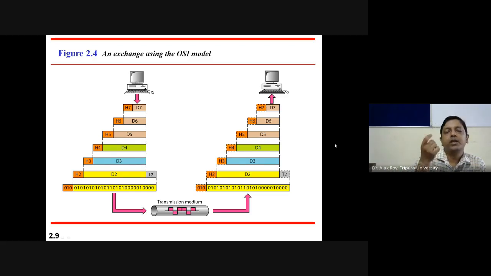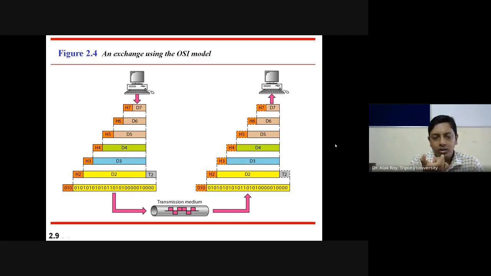Say you have data, let's take it as data D. When it is delivered to the application layer, it is considered as D7. So D7 adds an application header known as AH, or here it is termed H7. So at the 7th layer the data is D7, then it adds its own header H7.